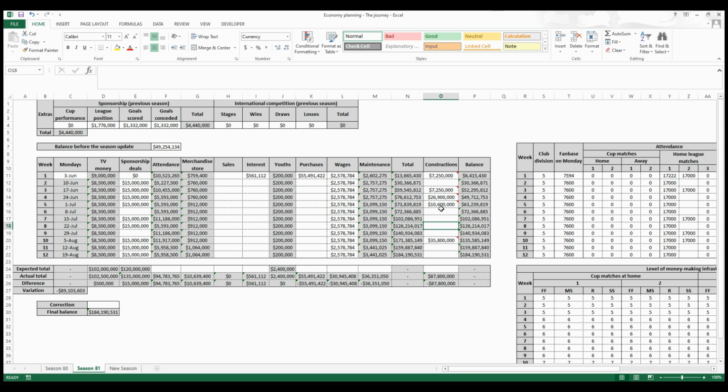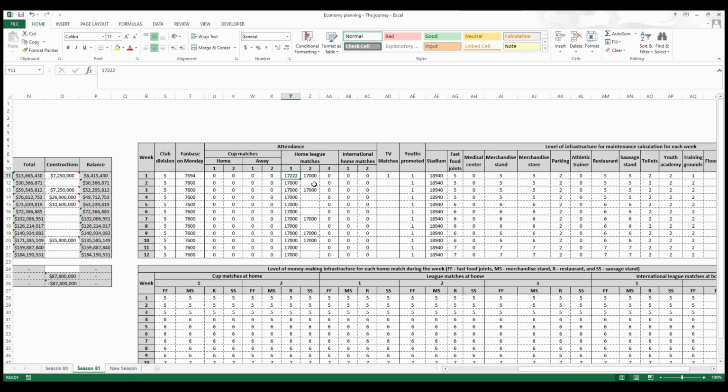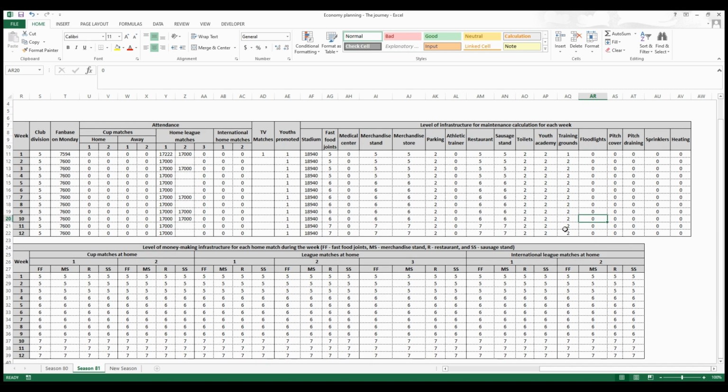These are some constructions I plan to make. You can see that I have some notes too. You can do it on the spreadsheet as well. Okay, things I'm wondering about. Here also, this is a real attendance. It's the first home match we had, but all the other ones are projections. Okay, I underestimate it a bit, but based on this, I can know more or less the amount of money I will have available for each week. Okay, this is the real state of the facilities, and these others are all projections.